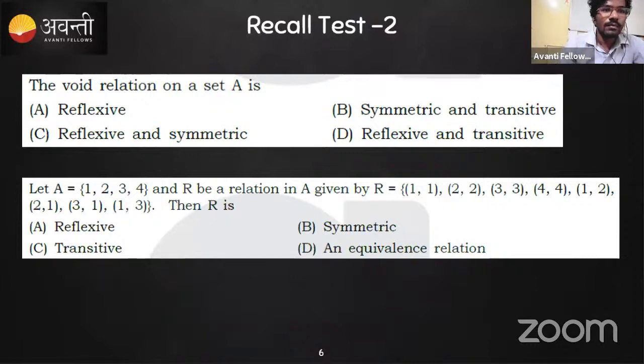So I've given another question set for you. Try this one. The next set of questions, you can consider this as the third one and this as the fourth one. So try solving the third and fourth.